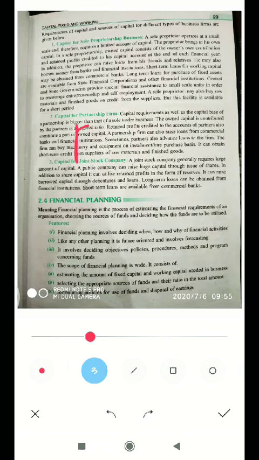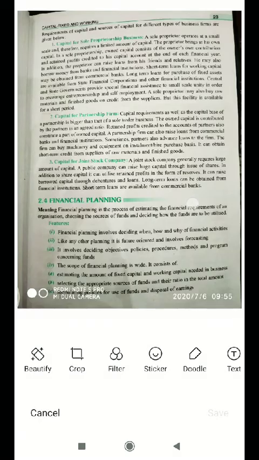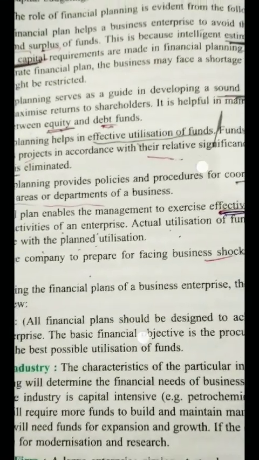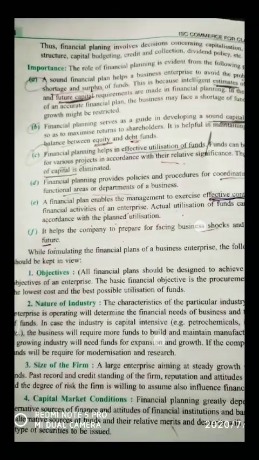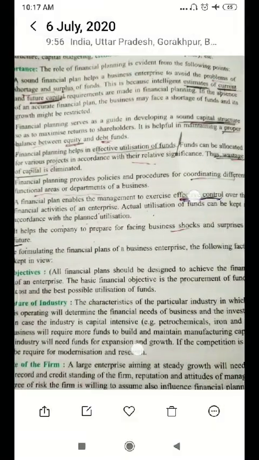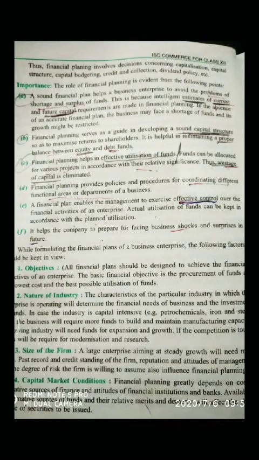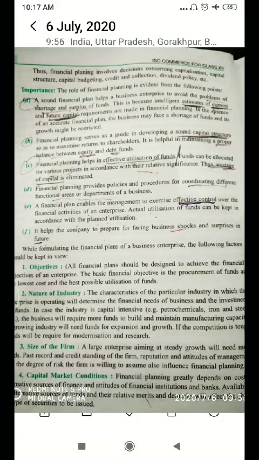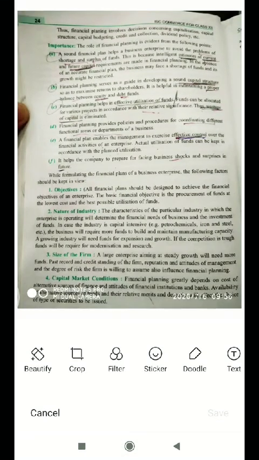What is the importance of financial planning? This is the most important point. You can mark these keywords in your book.